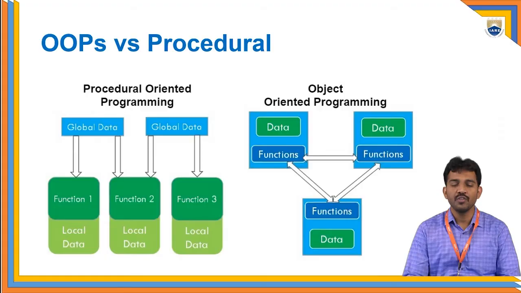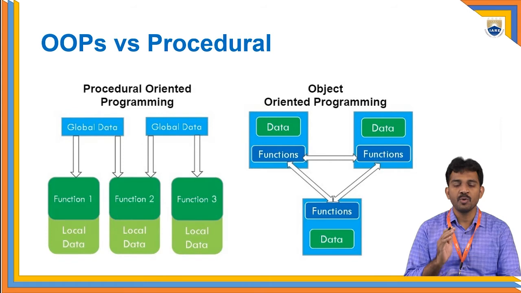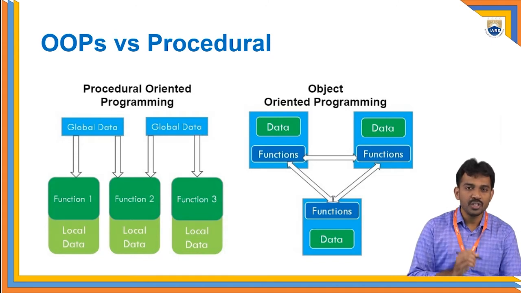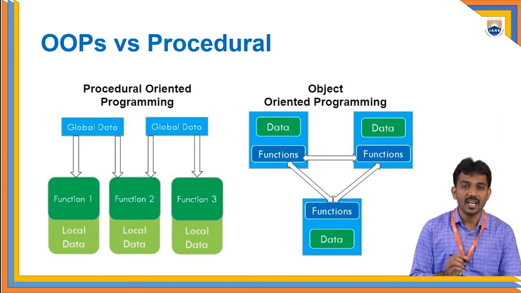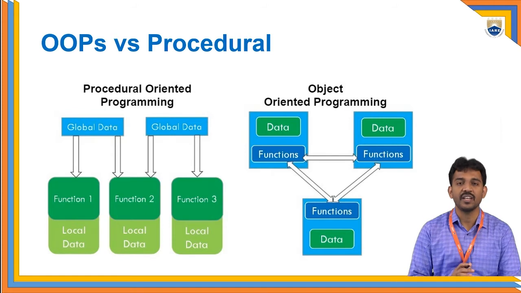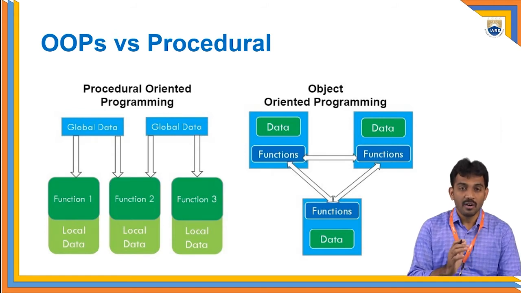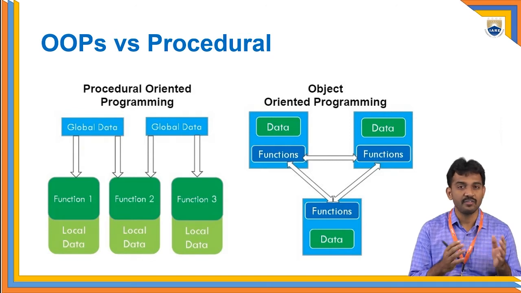programming language. The first one is the procedure-oriented programming language and the second one is the object-oriented programming language. In procedure-oriented programming, the data and the functions are different. There is no proper binding; both are in a different way.